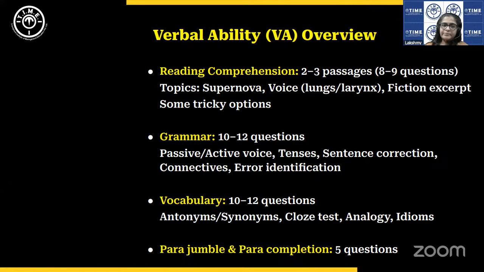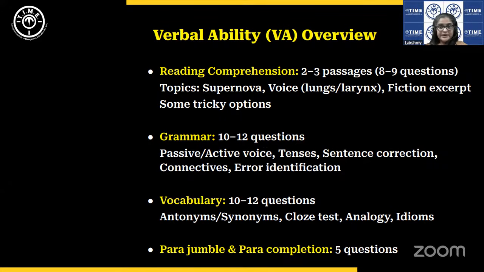Okay. Apart from this, there were the usual sentence correction questions that is an integral part of all IPM exams, right? Sentence correction, where they give you an error in a sentence and you have to correct it. Now, connectives or conjunctions. This is a unique feature. It has been a unique, recurrent feature of IPMAT Rohtak, where they give you a couple of connectives.